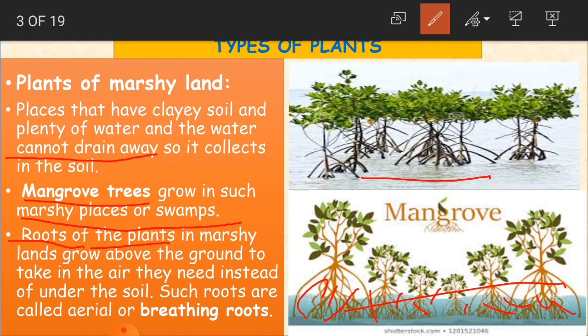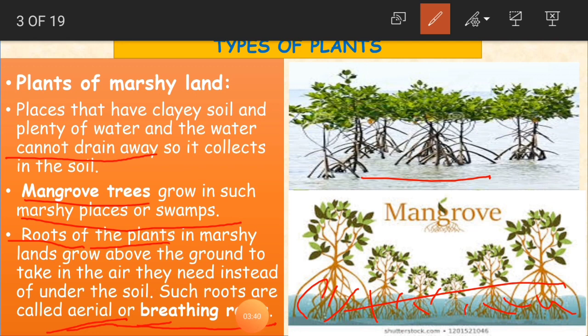And these roots absorb the air in the atmosphere, and they get all the nutrients from the water. Okay, so instead of being under the soil, these roots are above the soil. Such roots are called aerial or breathing roots. So such roots are called as what, children? Aerial or breathing roots. Okay, because they are taking air from above the ground, that is why we call them breathing roots. Clear, children?